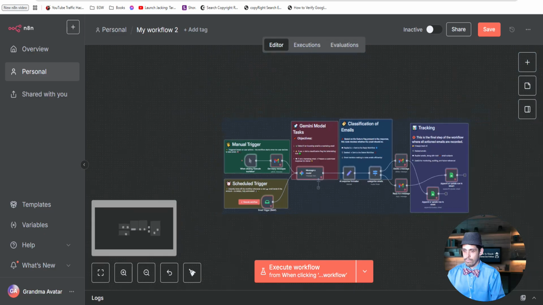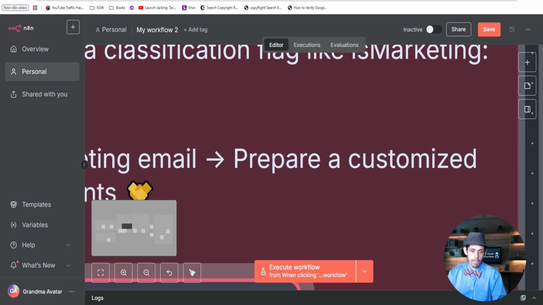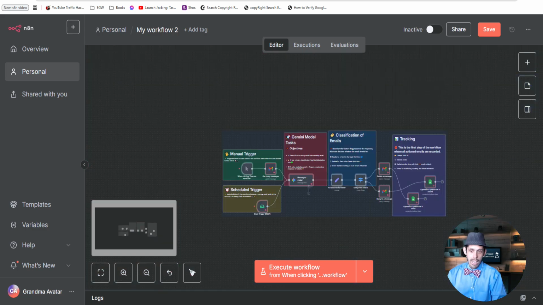No, when you do right there, you see it on the left-hand side. Oh, that. Yeah, it's a map. It shows you the big picture. Exactly. Yeah, I think that's cool too.